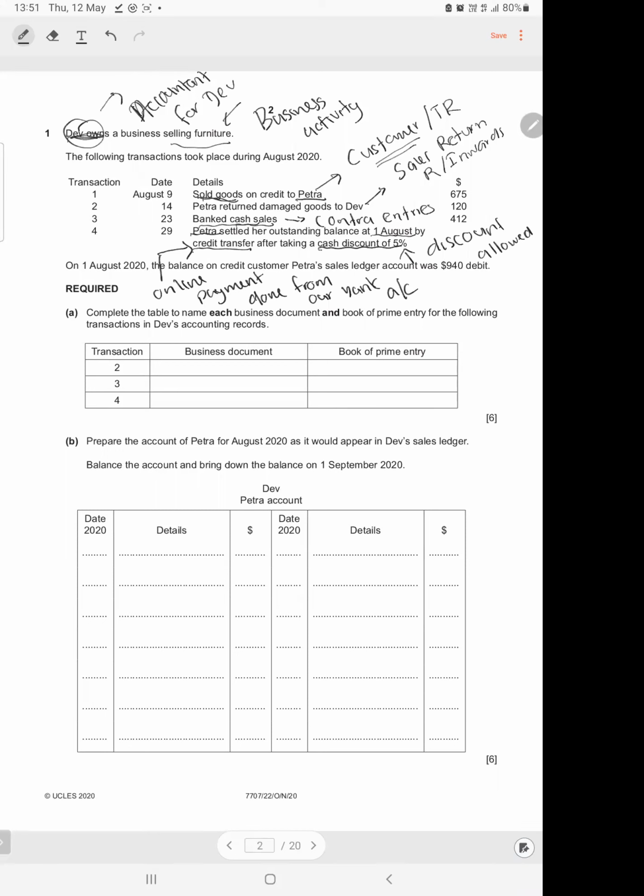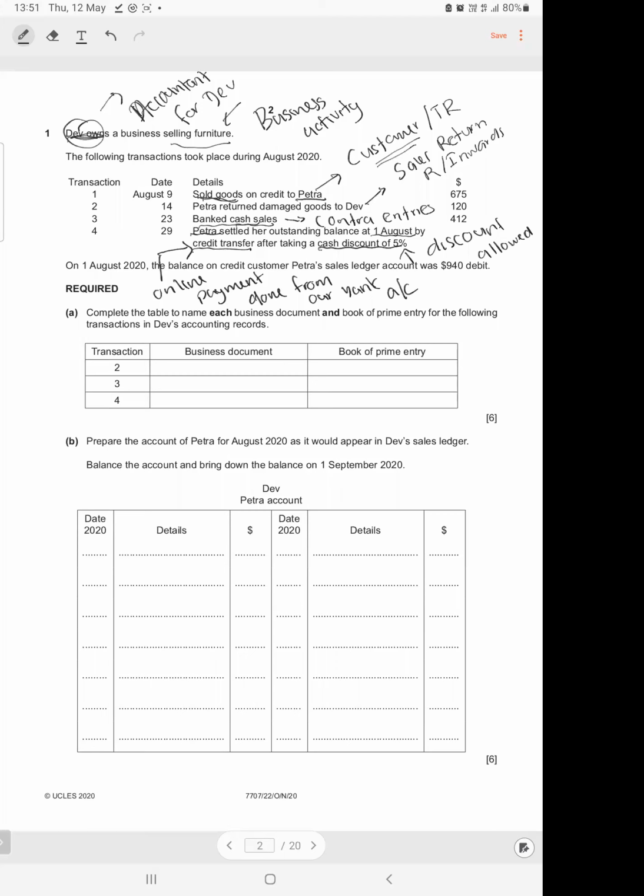These are all things that we have covered. I have taught you how to identify discounts. I taught you how to identify the returns, whatever return it is. So it's fairly simple. We're looking at a trade receivable account here. So first things first, part A.